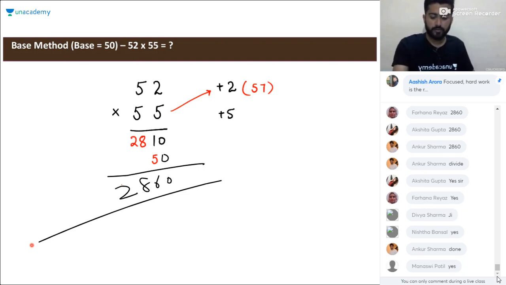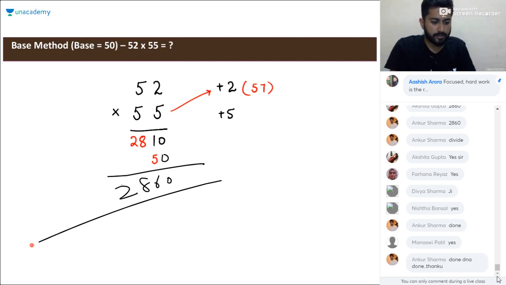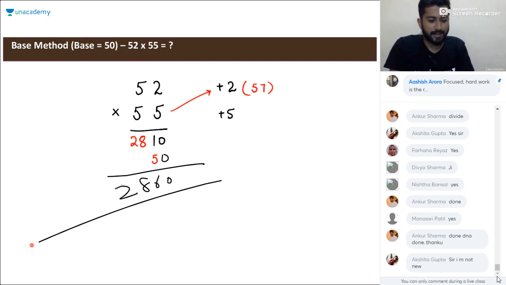This is your first batch, and for me also, because I'm reading your names for the first time. That's why I don't know the name of each and every student. So please keep commenting. Yeah, Akshita, I know. That is why you are posting these answers very fast, because you know all the methods.